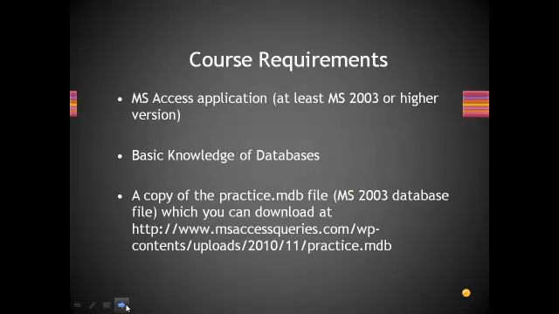If you want to join this course, here are the course requirements. You need an MS Access application in your computer, at least MS Access 2003 or higher version, a basic knowledge of databases, and a copy of the practice.mdb file, which you can download at the URL shown here, or you can go to msaccessqueries.com and register as a Query Basics level member. With that membership level, you can download the practice.mdb file.